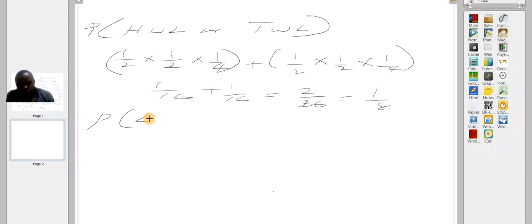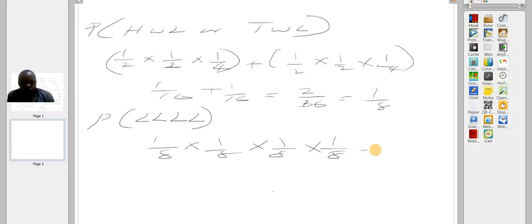So this is 1 over 8 times 1 over 8 times 1 over 8 times 1 over 8, or simply 1 over 8 to the power 4.